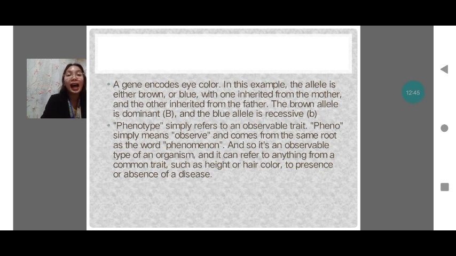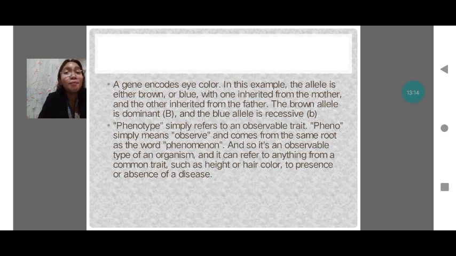So a gene can include eye color. In this example, the allele is either brown or blue, with one inherited from the mother and the other inherited from the father. The brown allele is dominant and the blue allele is recessive. The phenotype simply refers to an observable trait.